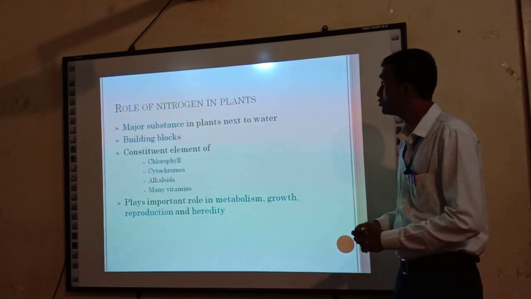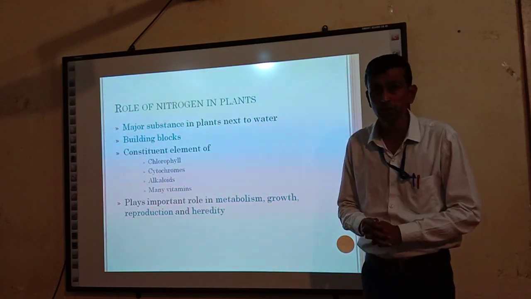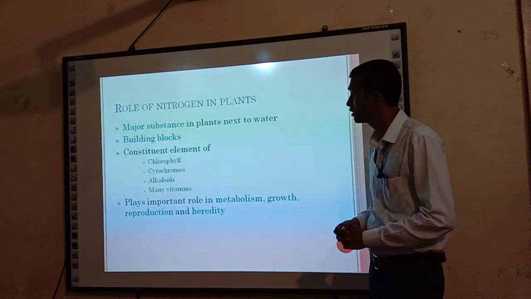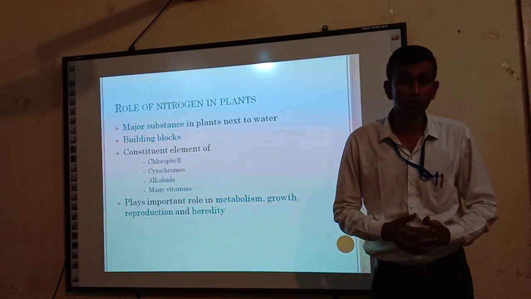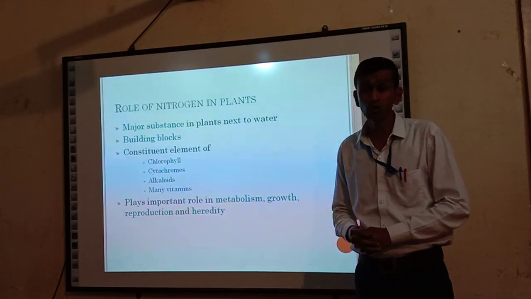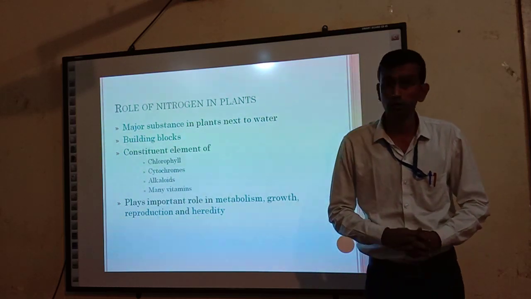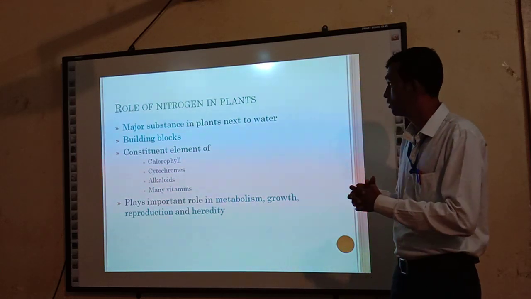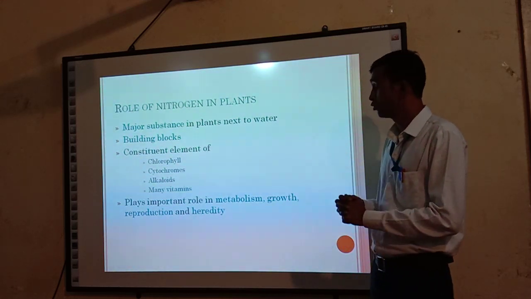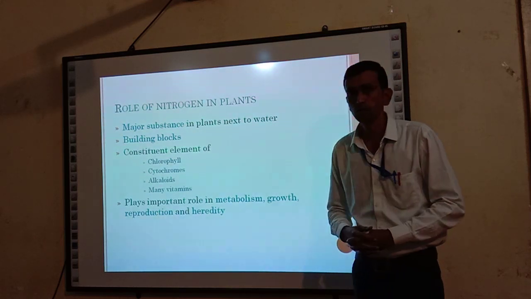First of all, nitrogen is a major substance after water. Then nitrogen plays a role as a building block. We know that protein is the most important macromolecule, which is used as a structural component as well as a functional component of the plant. So nitrogen plays a role as a building block.